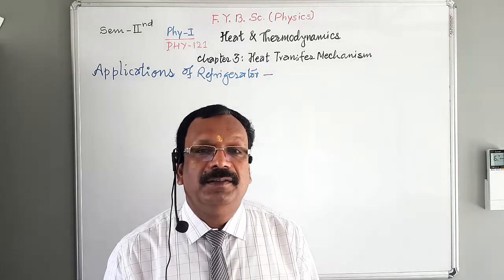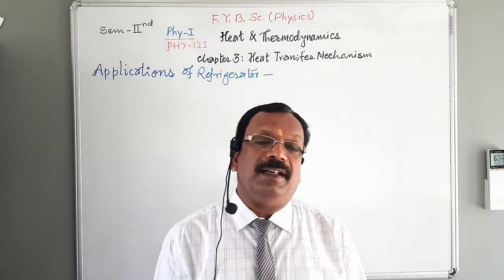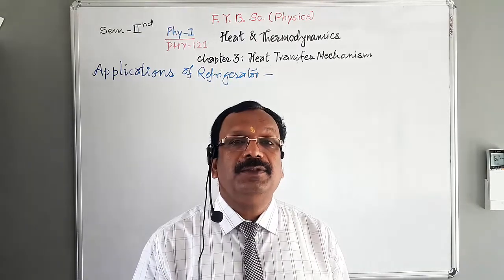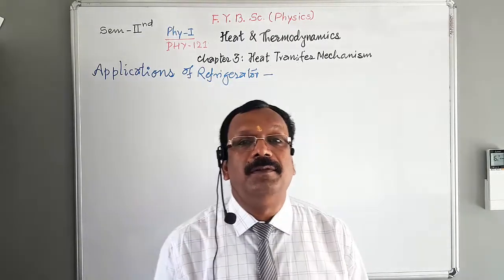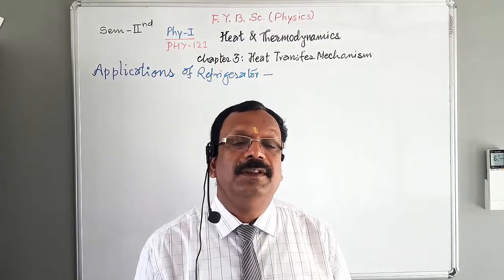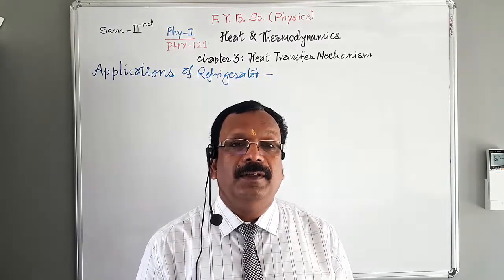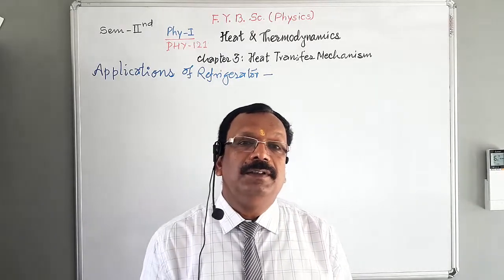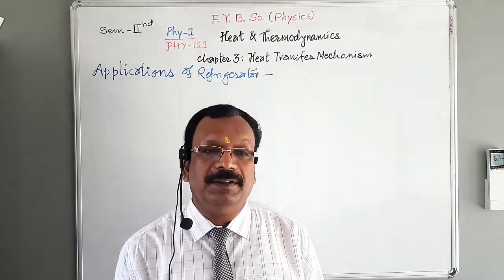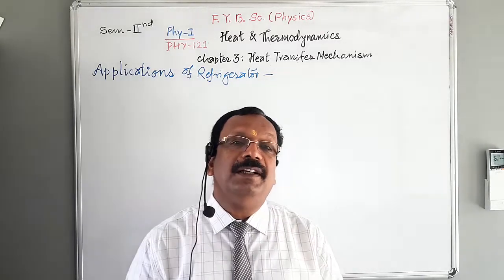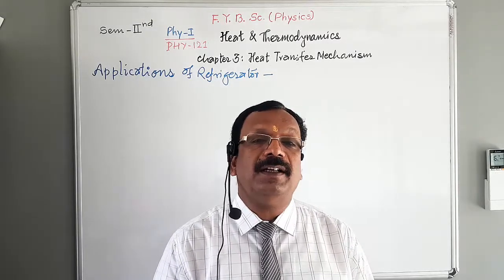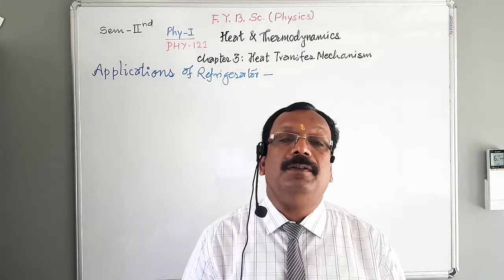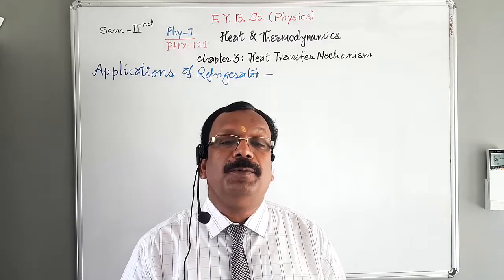In the previous lecture, we studied the refrigerator, its definition and principle. We also studied the refrigerant, the types of refrigerator, and the construction and working of a simple vapor compression refrigerator. We also studied the performance of the refrigerator, that is the COP expression, and obtained the expression for the coefficient of performance, that is beta.